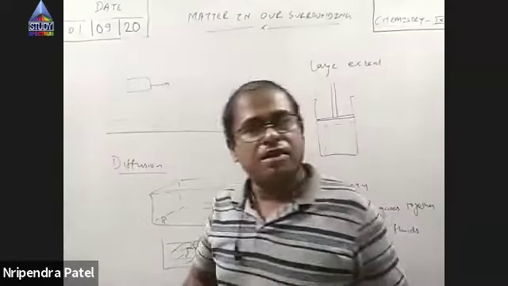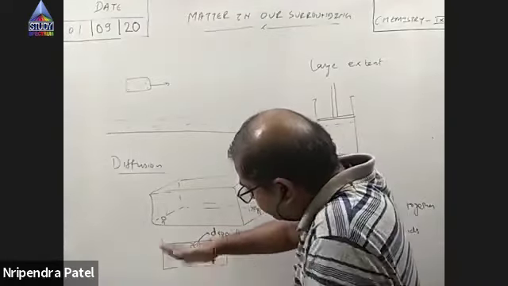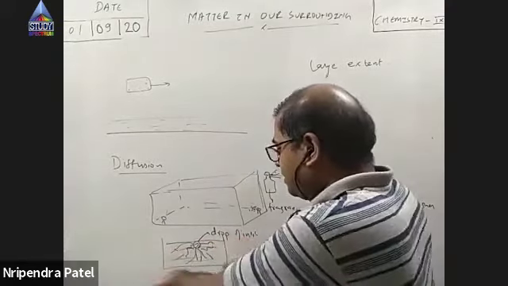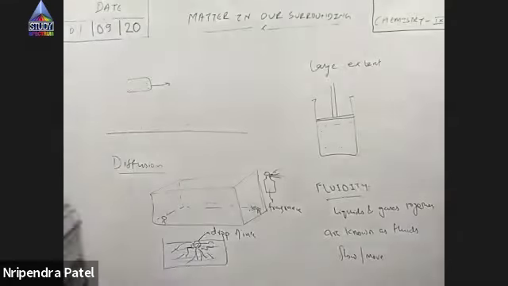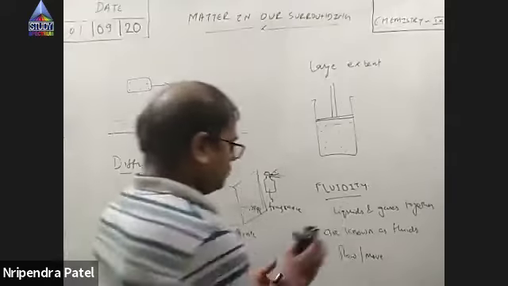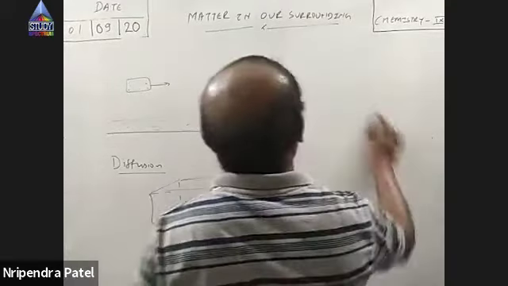Diffusion means what? This is a liquid, it automatically diffuses, spreads out, and gets mixed up with the other liquid, right? So this phenomenon is known as diffusion. So diffusion is zero in solids. Solids don't diffuse, it is moderate in liquid and maximum in gases.